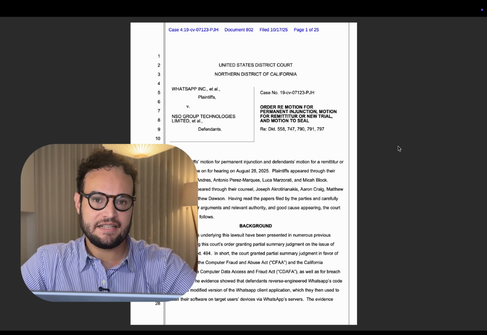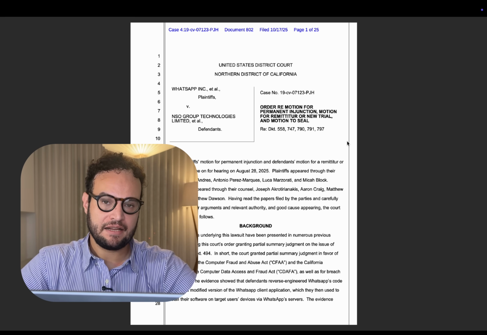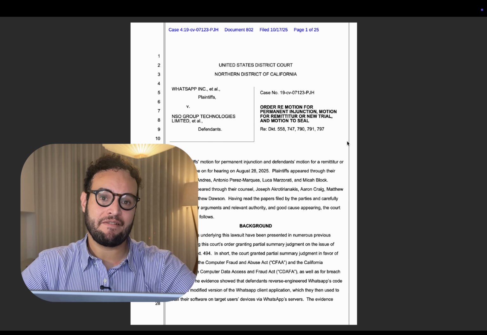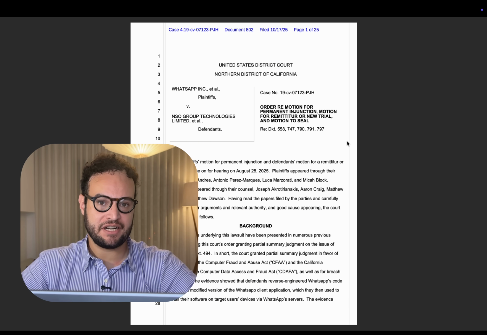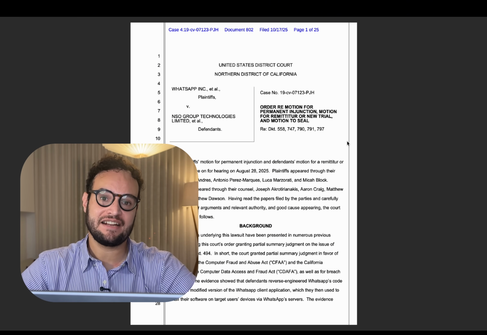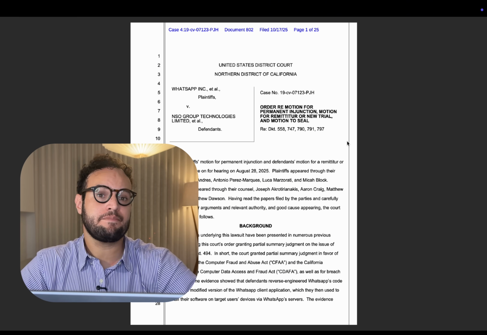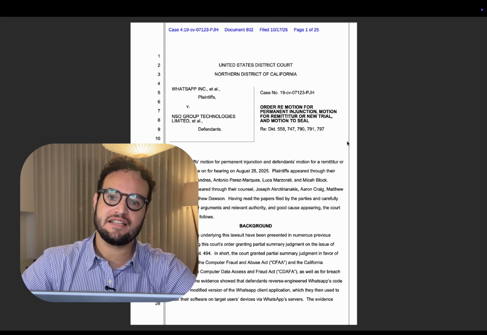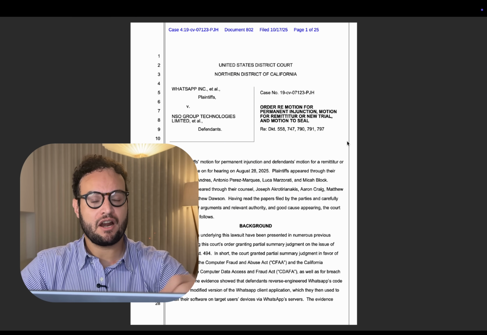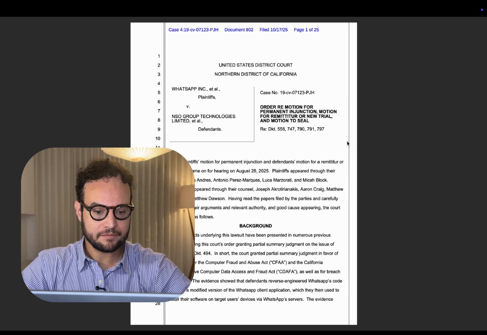In this recent case, published last week, Meta, parent company of WhatsApp, won a huge $167 million punitive damage verdict against NSO Group, an Israeli cybersecurity firm accused of hacking 1,400 WhatsApp users through its spyware, targeting journalists, activists, and government officials worldwide. We have the order here, so let's take a look.